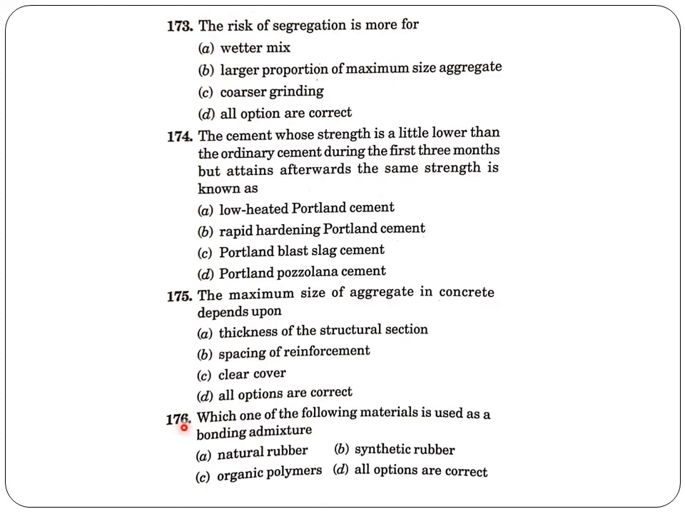Next question. Which one of the following material is used as a bonding admixture? Natural rubber, synthetic rubber, organic polymers. Here also the answer is option D. All options are correct.